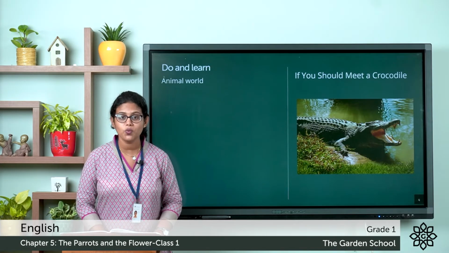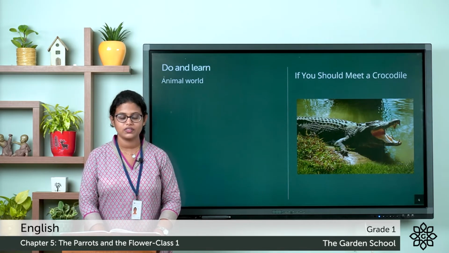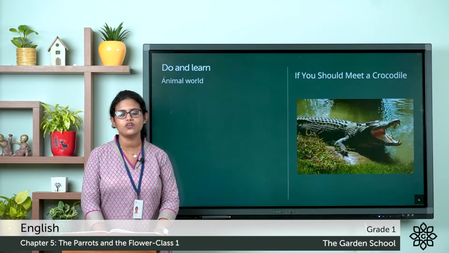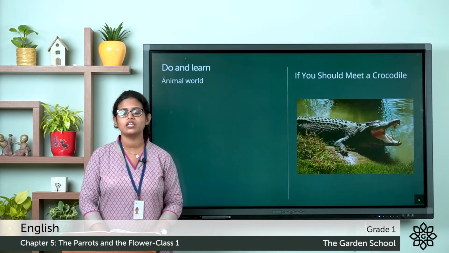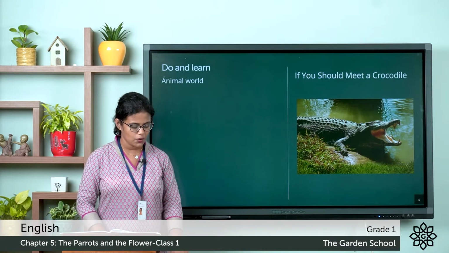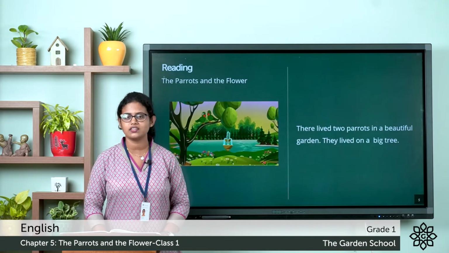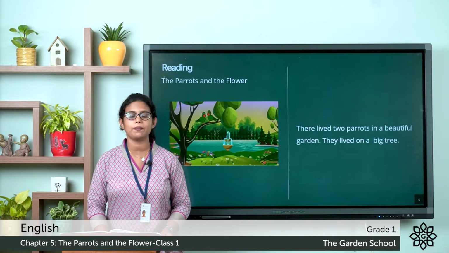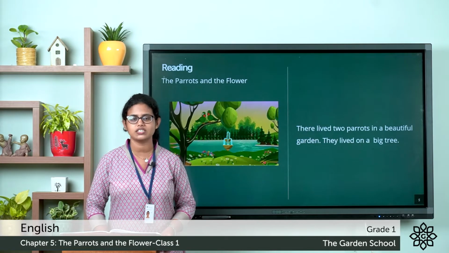Now, let's move on to the story, that is The Parrots and the Flower. This story is about how the parrots made friends with flowers. Now, let's read and understand the story. You can take page number 58 in your textbook.